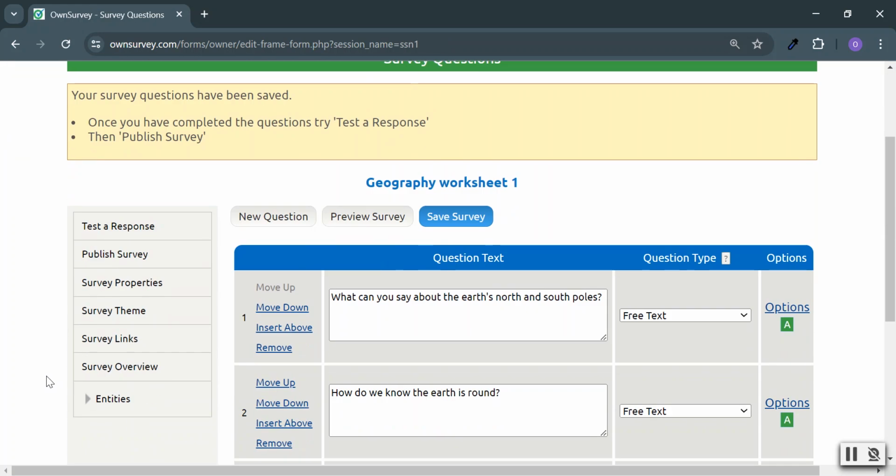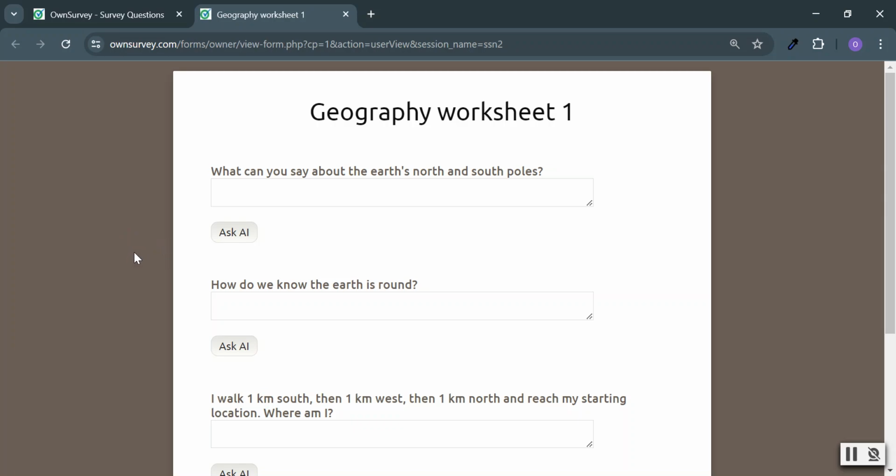Okay, now let's say I'm a student and I'm going to take this worksheet. Okay, what can you say about the Earth's north and south poles? So the student doesn't really know or wants assistance. So he asks AI. Let's click on Ask AI.